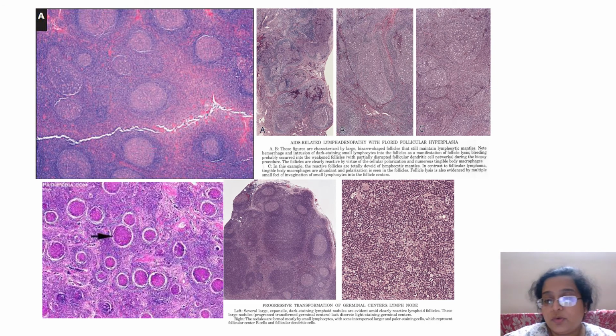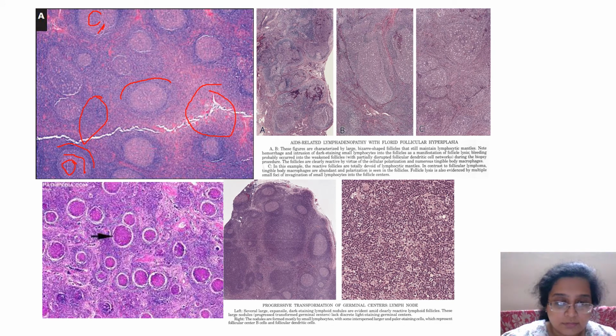So I have told you about the benign features that you will get on histopathology. So this is a follicular hyperplasia. You see variable size of follicles with a distinct mantle zone over here, and some sort of polarization. You see there's a dark area and then a light area. A darker area at one end, a lighter area, and then there's a mantle zone, and this is a primary follicle over here, and then there are some congested sinusoids.